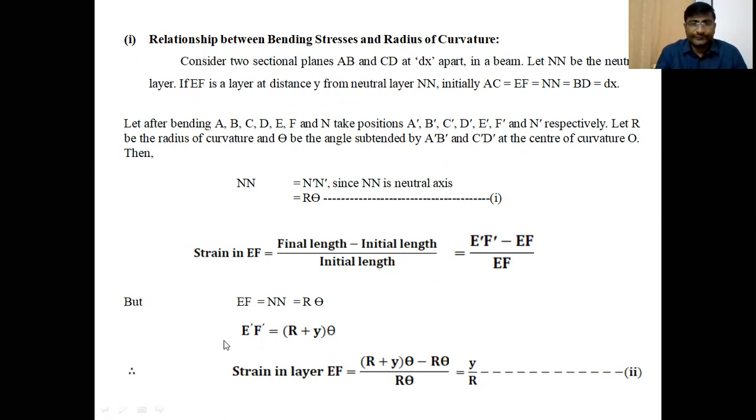Clear, students? We know that Nn is the neutral layer length initially, and after bending the neutral layer length is r theta. So therefore we can take it as such.